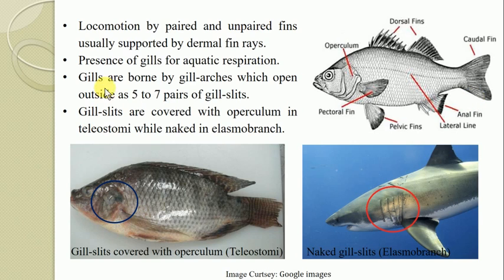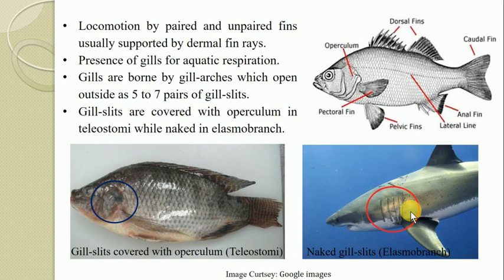Then gills are borne by the gill arches, which open outside as 5 to 7 pairs of gill slits. So here in this diagram you can see there are 5 gill slits. The number of gill slits differs from fish to fish, belonging to different taxa.